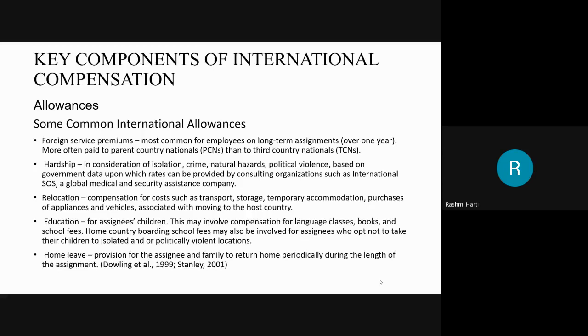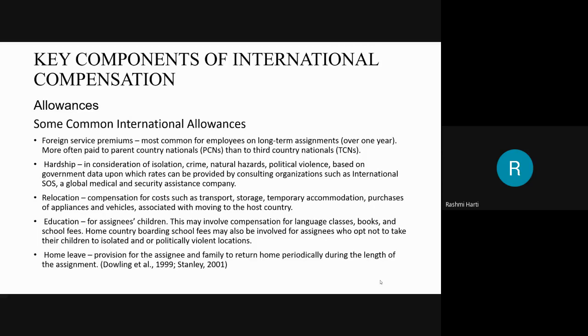Then you have relocation allowance, which is compensation for costs such as transportation. Relocation cost includes transportation cost, storage cost, temporary accommodation, and purchases of appliances and vehicle associated with moving to the host country. Any expenses associated with moving to the host country are covered by this relocation allowance, which is a one-time assistance paid to the employee.